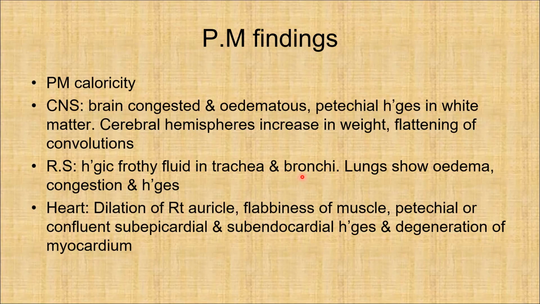In the respiratory system, there is hemorrhagic frothy fluid in the trachea and bronchi. Lungs may show edema, congestion, and hemorrhages. The heart shows dilatation of the right auricle, flabbiness of muscle, petechial or confluent subepicardial and subendocardial hemorrhages, and degeneration of myocardium. So all three vital areas, the central nervous system, respiratory system, and heart, show typical postmortem findings.